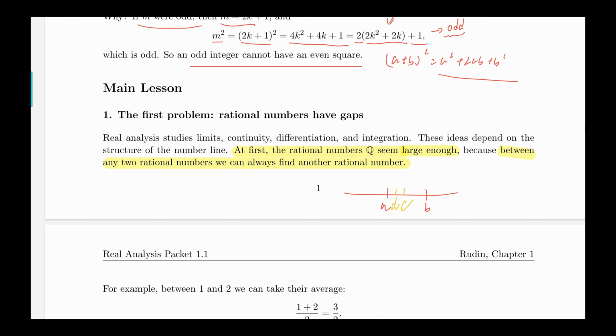And since C and D are rationals, we have a rational E between them. So you see, I can do this infinitely, and the set of rational numbers is very crowded. If I can show that, it would be a very nice point to show that the set of rational numbers is pretty large.